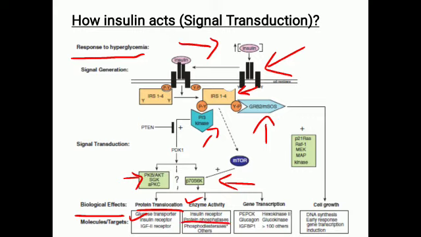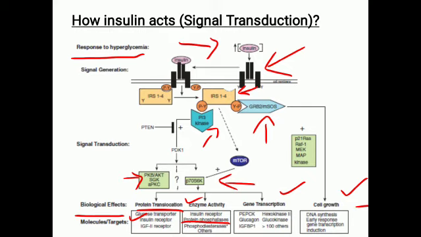Once it activates protein phosphatases, enzymes like the pyruvate dehydrogenase complex, which is active in the dephosphorylated state, get activated. Also, it induces the formation of a few enzymes, that is, it increases gene transcription. Also, it helps in cell growth. So these are a few biological effects of insulin.